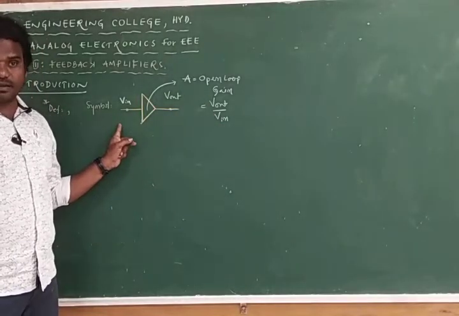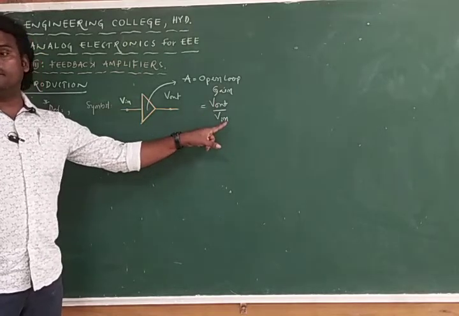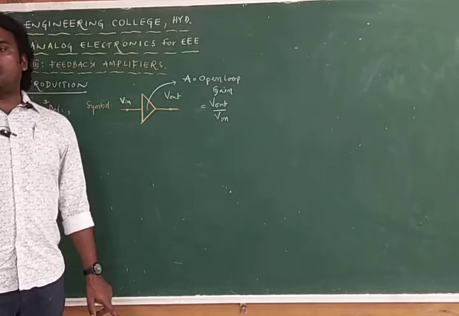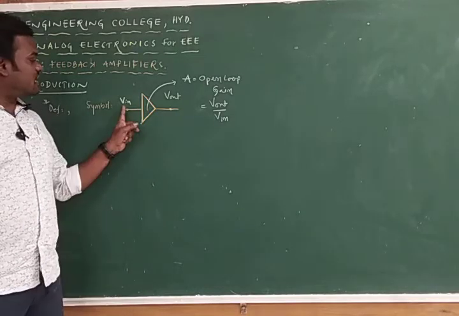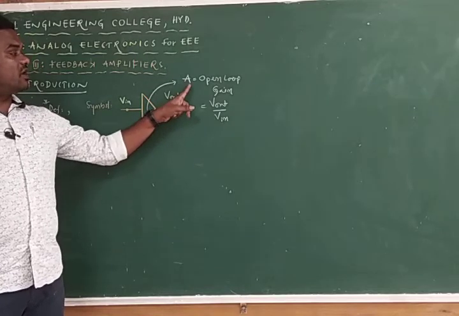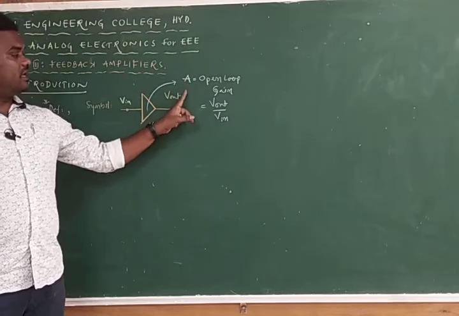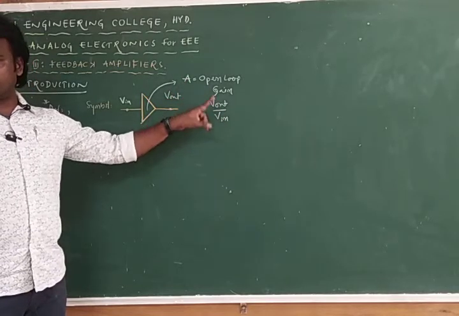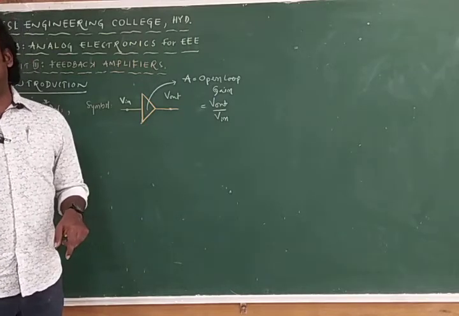If it is power, P in to P out, so gain will be P out by P in. So you must remember, an amplifier is an electronic circuit which increases the strength of the weak signal with open loop gain A. Gain is a ratio between output voltage and input voltage, or output current and input current, or in general output to input.